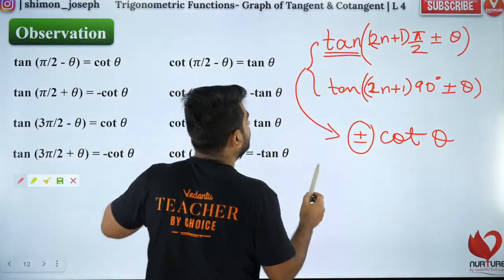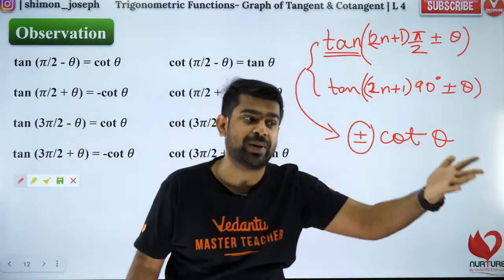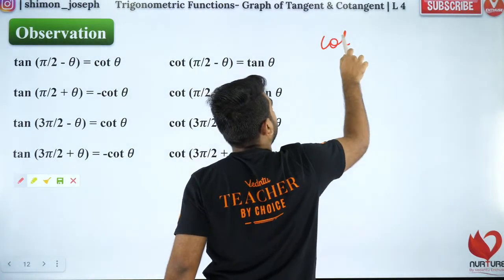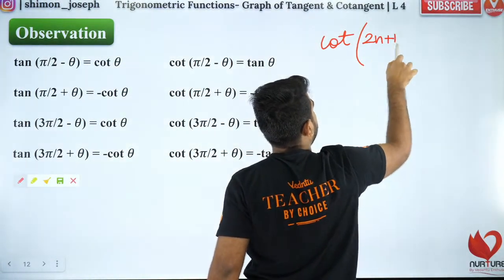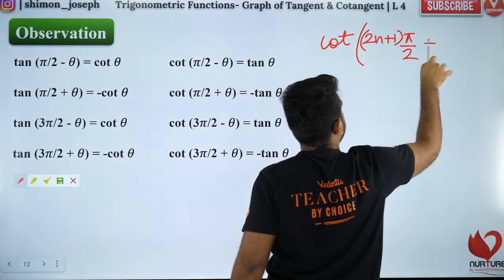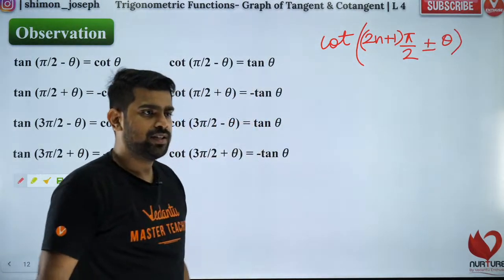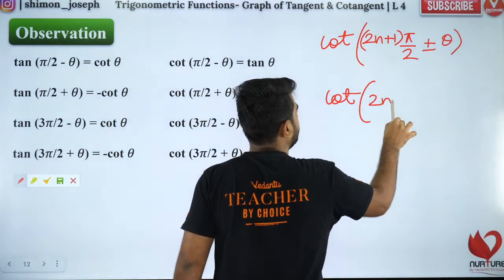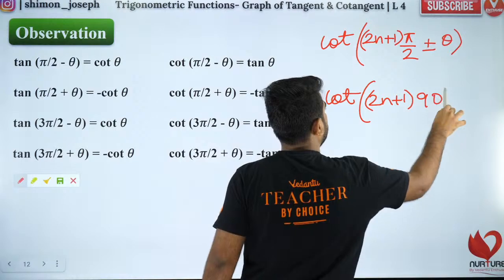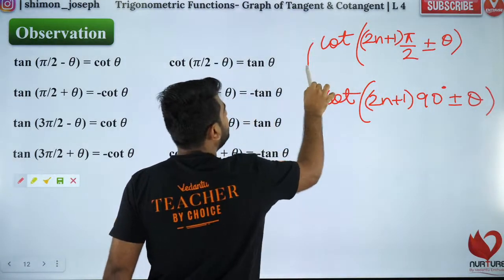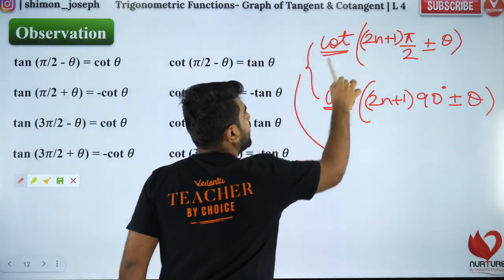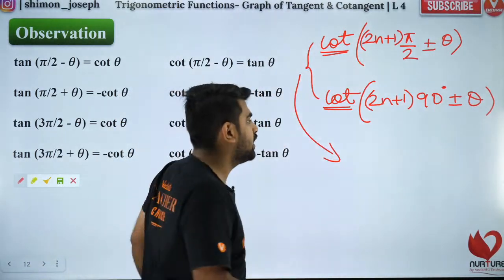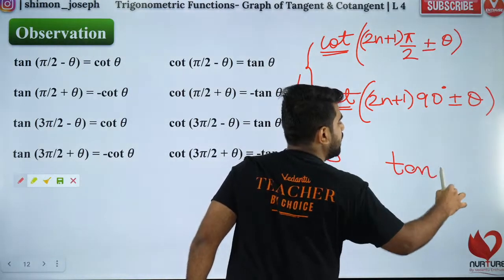No doubts. Similarly, let's do it for cot also. Let's do it for cot and then we will practice. Then we'll all practice together. So now we have cot of, let's say, 2n plus 1 pi by 2 plus or minus theta. Got it? Are you all clear? Then you'll have cot of, let's say, 2n plus 1 into 90 plus or minus theta. So both of these formulas, now cot will change to tan. Are you all clear? It will change to tan and it will become tan of theta.